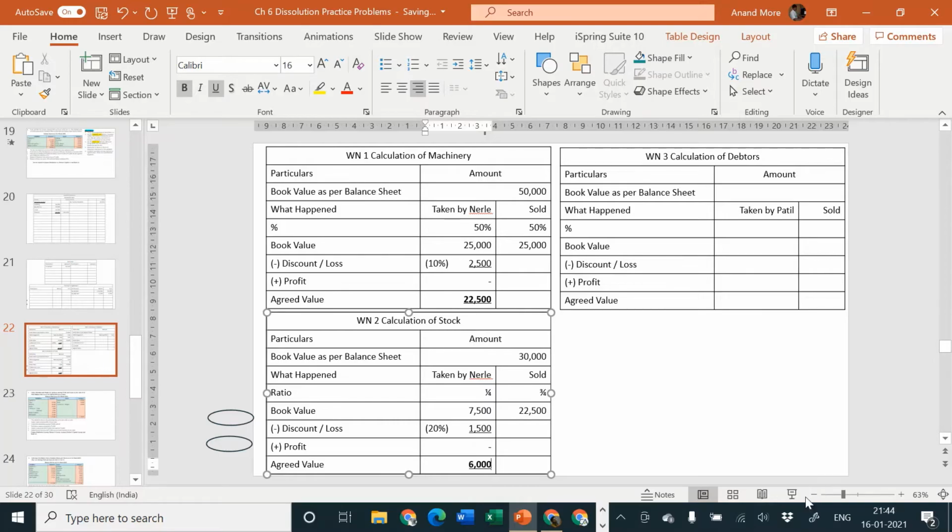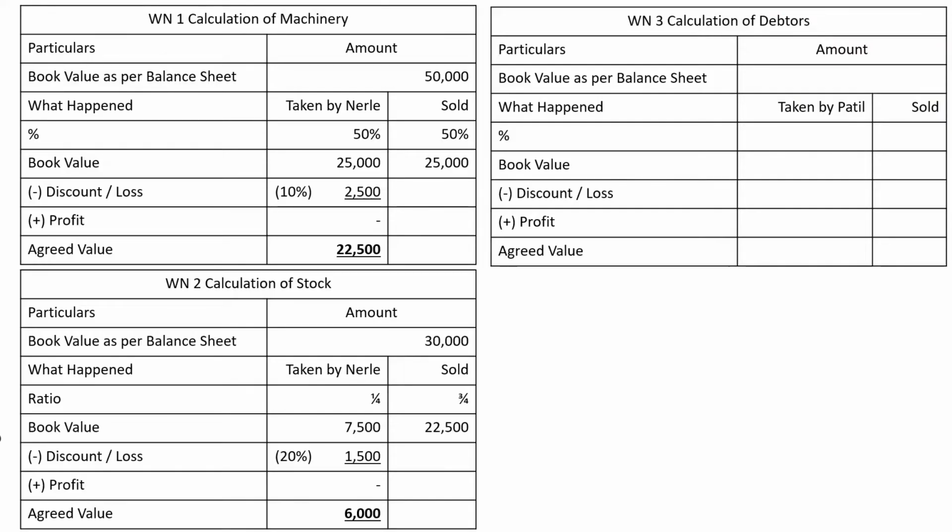I hope it is clear to all of you. Nerle specified that he will take over 50% of the machinery at 10% discount and 1/4 of the stock at 20% discount. Clear to all of you? So the partnership firm has given machinery of book value rupees 25,000 at rupees 22,500 to Nerle and stock of rupees 7,500 at rupees 6,000 to Nerle.